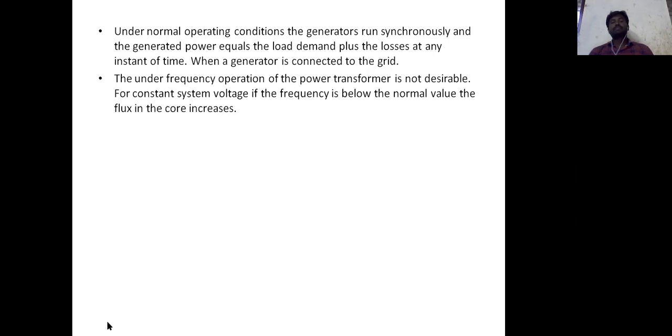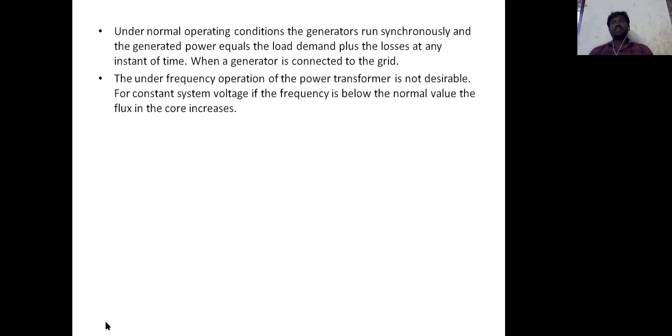So B maximum equals V maximum by F. Flux density is inversely related to frequency: once the frequency is low, the flux increases, and the corresponding iron losses will increase. When the frequency is reduced, iron losses increase.